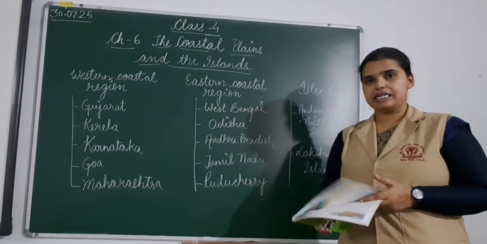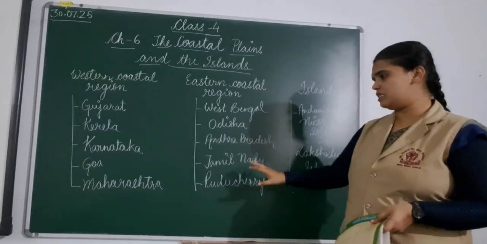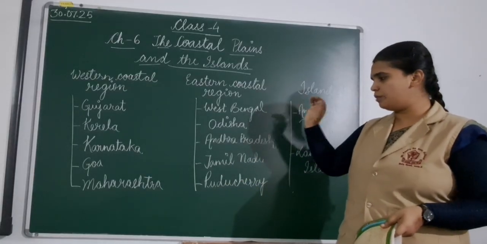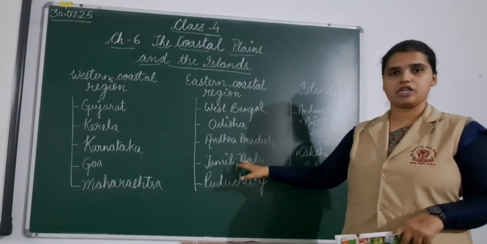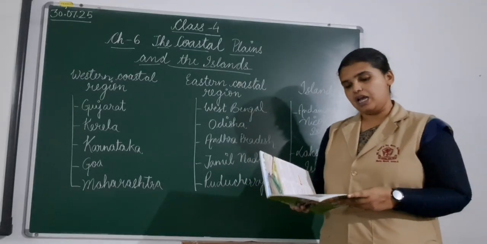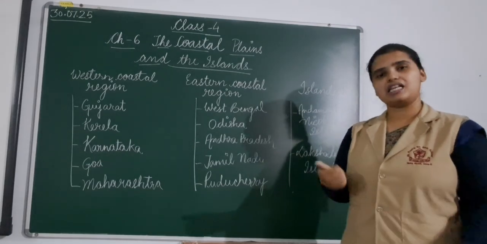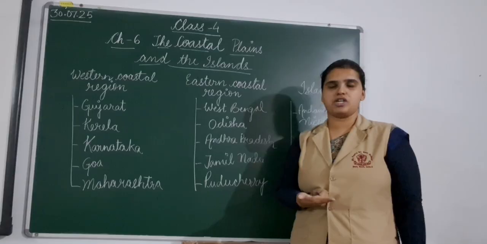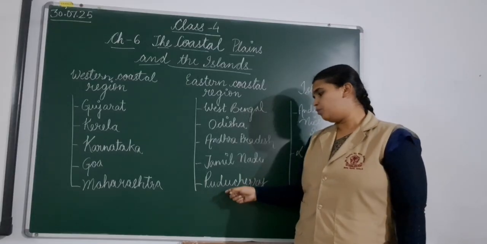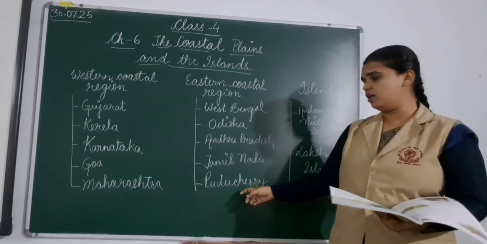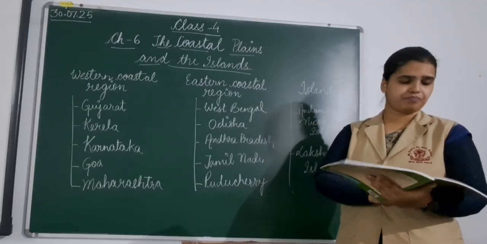Puducherry is a union territory and it is in the south of Chennai. Obviously, it's a little bit inside Tamil Nadu, under Chennai, the capital of Tamil Nadu. It's on the south of Chennai. It was earlier known as Pondicherry. As we have studied that Chennai was earlier known as Madras, but later on the name was changed to Chennai. Similarly, Puducherry was earlier known as Pondicherry, but later on we now call it Puducherry.